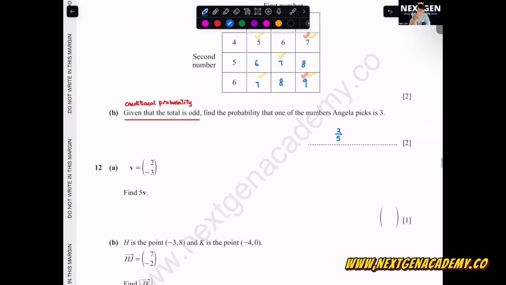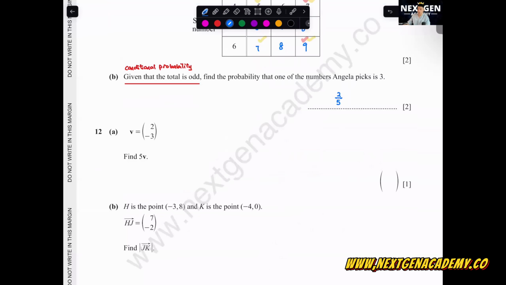Okay, let's go to question 12. Question 12, just now you saw a question in question B. This one is your vectors. 12a, find 5v. This one is easy. 5 times (2, -3) will be (10, -15). Just multiply the two values.